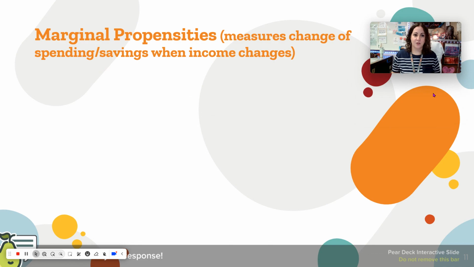Marginal propensities. Okay, so the word marginal means that there's been some sort of small incremental change. And propensity means people's likeliness to do something. For example, some people have the propensity, the likeliness, to be honest; they're honest all the time. That's their behavior, how they typically behave. Some people have the propensity to spend a lot of money or to save a lot of money. Well, that's what marginal propensities measure. It measures the change of their spending and savings when your income changes. When your income changes, how is that going to affect your spending and how is that going to affect your savings?